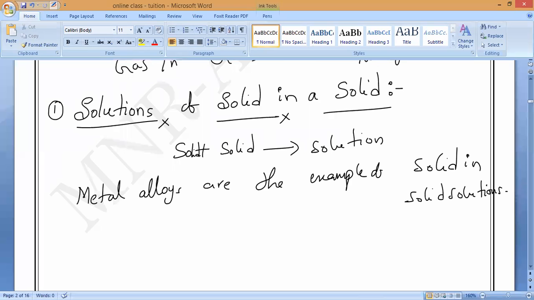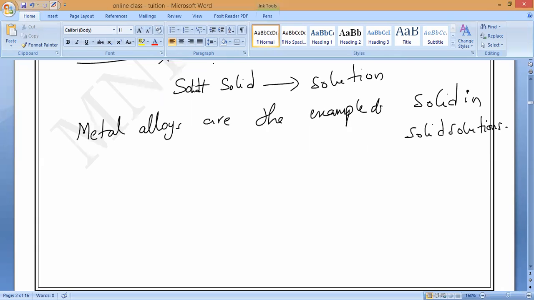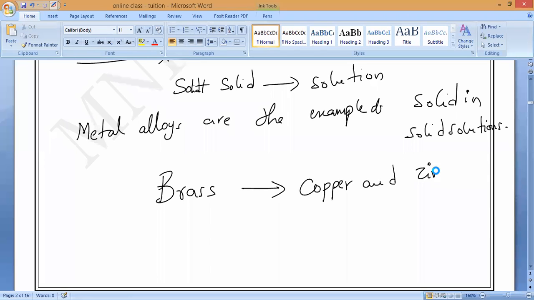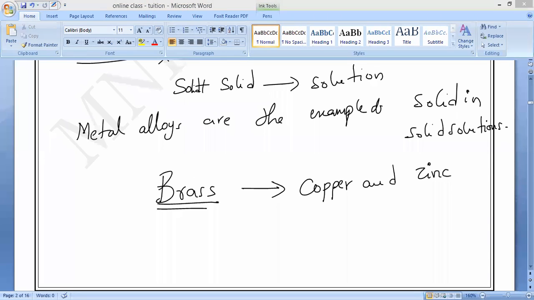One example I have also taught you. What is the example? Brass. Have you remembered brass? Brass is an alloy, correct or not? Brass is made up of copper and zinc. So two metals are combined together. That is what we call brass. Please write it. Brass is a solution of zinc in copper. Zinc in copper. Please write it. Brass is a solution of.